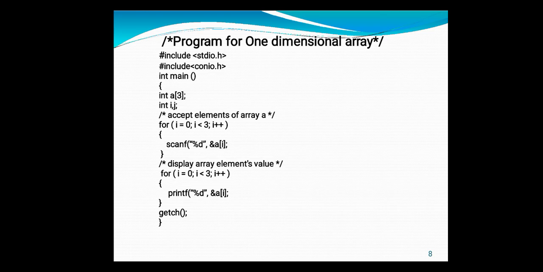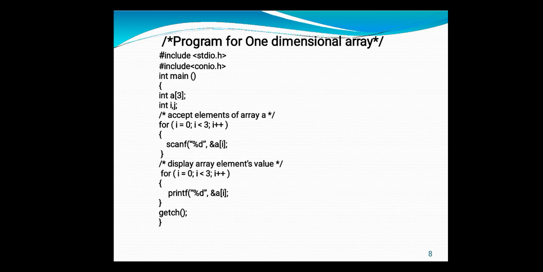If I want to accept more than one value, instead of writing scanf that many times, I can write only one scanf statement inside the looping statement. As many times as the for loop is executed, that many times the scanf statement is executed.